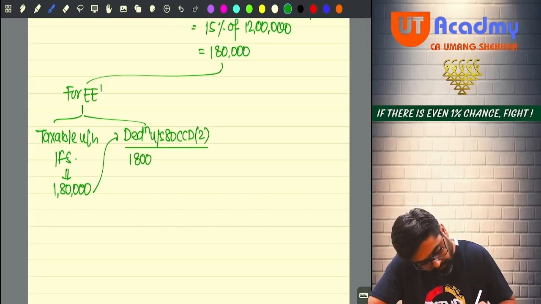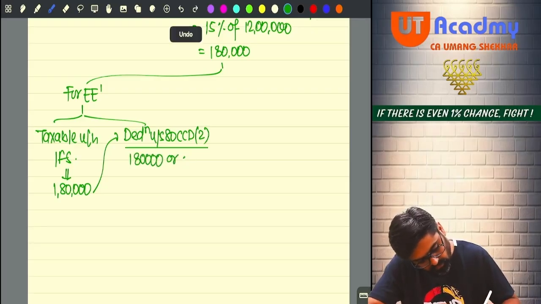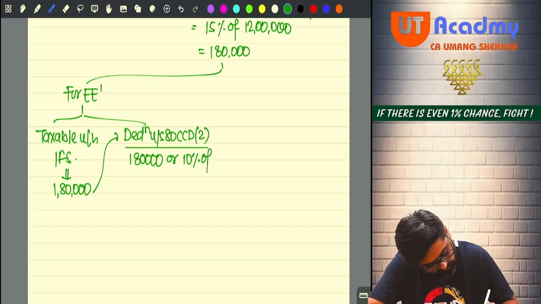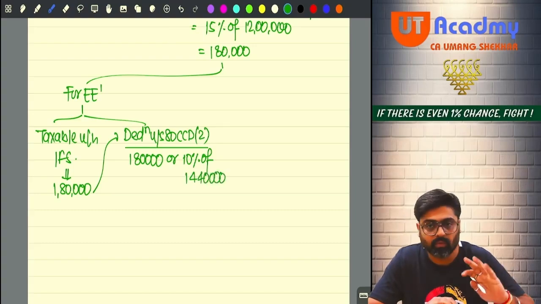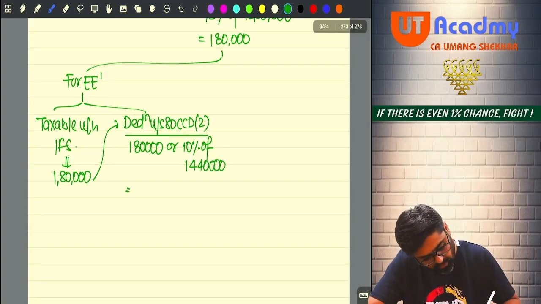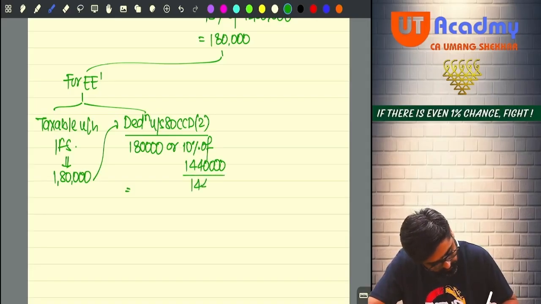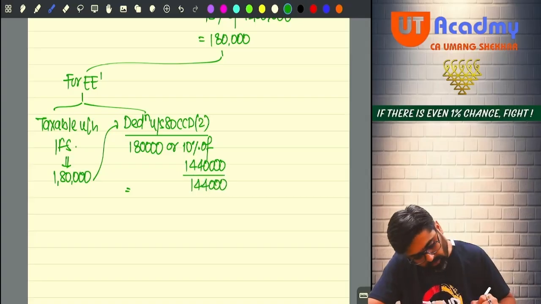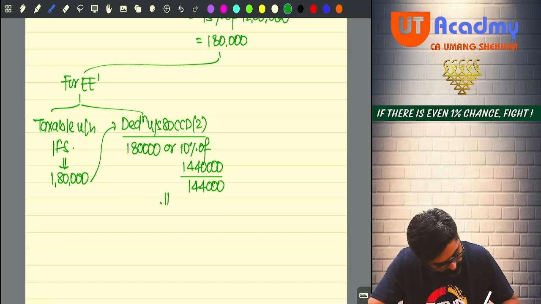Either 1,80,000 or 10% of 14,40,000. Salary will be same, no? Now once I have calculated the salary, that will remain same. Okay. So 1,80,000 or 14,40,000, this will be 144, no? 144. So how much will be the deduction under section 80CCD(2)? It will be 1,44,000.